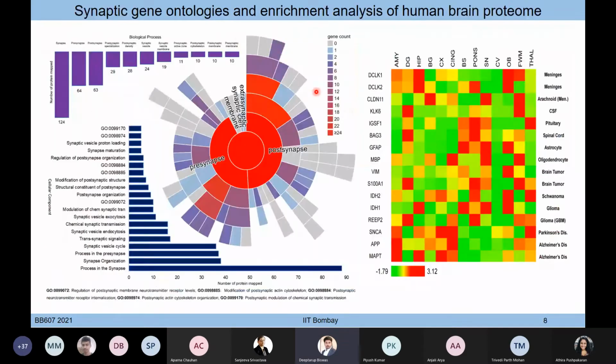And then this particular data has been taken forward to understand the biology, for example, different synapse-based genes, and also which of these proteins known as disease markers are coming up in different regions and sub-regions of the brain. As you can see, this heat map gives an idea of how this protein, MAPT, known as a disease marker, is expressed in different regions and sub-regions of the brain. So the expression of a particular protein, even at basal level, is not the same in different regions and sub-regions of the human brain.